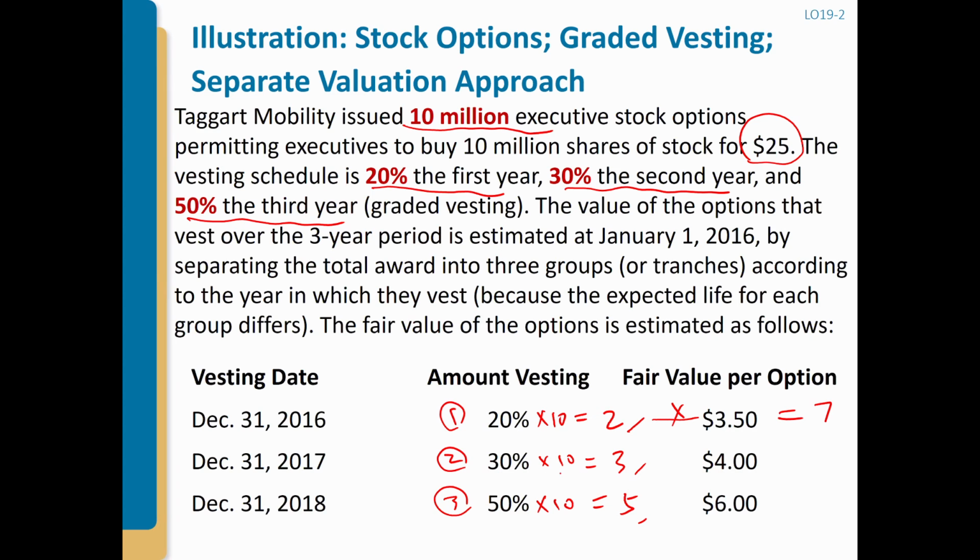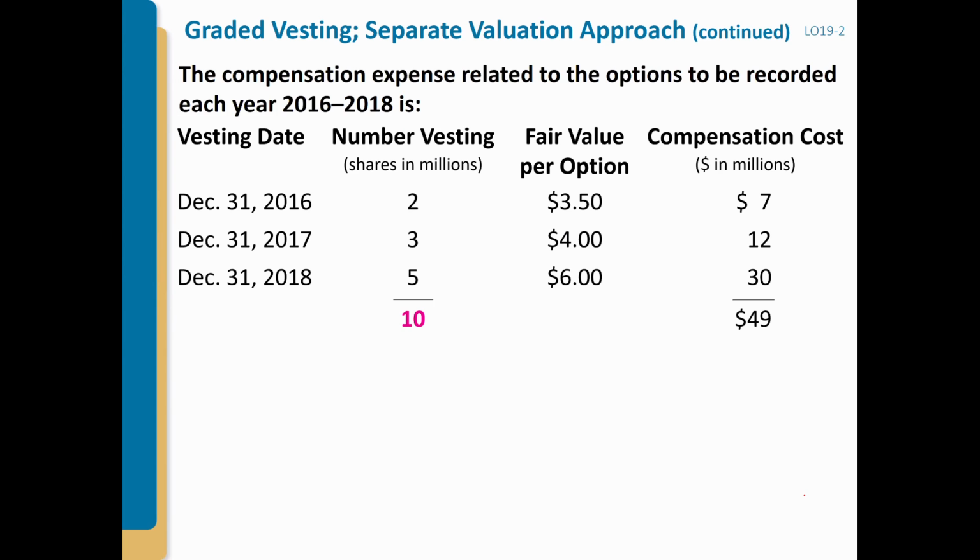Okay, the second group, we estimate that $4 per option, right? So then $4 times 3 million, you get 12, right? So that's the total value for this option. And similarly for the third one, that's going to be 30. Those are the total values. So that's how we got this. Okay, so 7, 12, and 30.